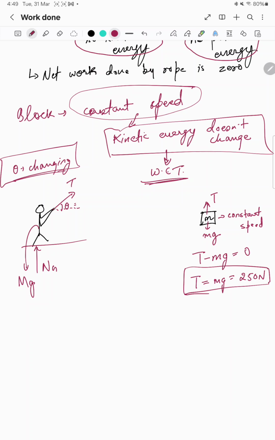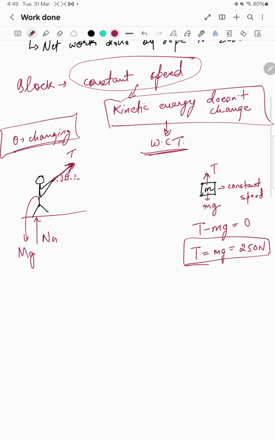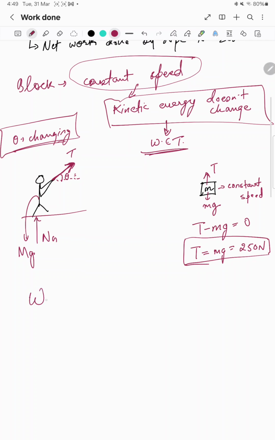Now this person will experience a force due to the string, the same tension force T, but the angle is changing. We have to find the work done by this tension force on this person, because in the question they have written work done by the rope on the person. So the work done by tension on the person will be the integration of T dot ds vector.